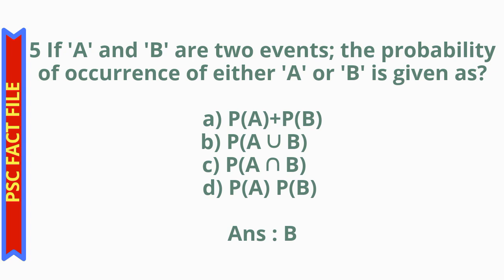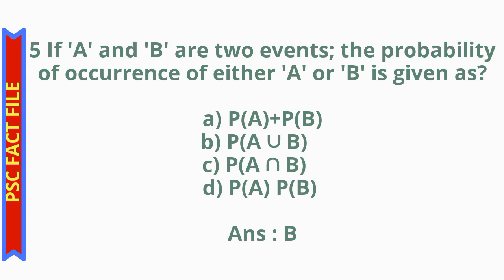Question number 5, if A and B are two events, the probability of occurrence of either A or B is given as option A probability of A plus probability of B, option B probability of A union B, option C probability of A intersection B, option D probability of A into probability of B. The correct answer is option B probability of A union B. If A and B are two events, the probability of occurrence of either A or B is given as probability